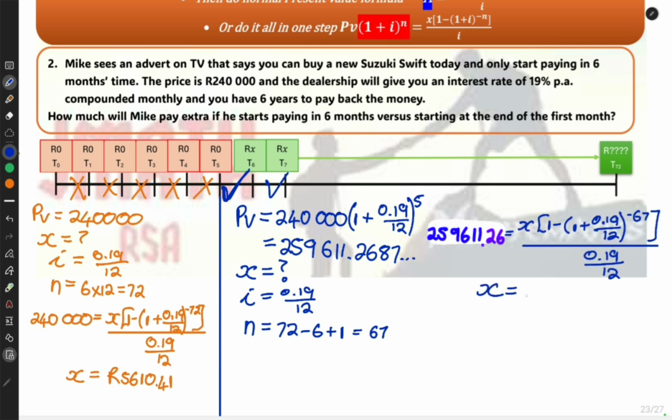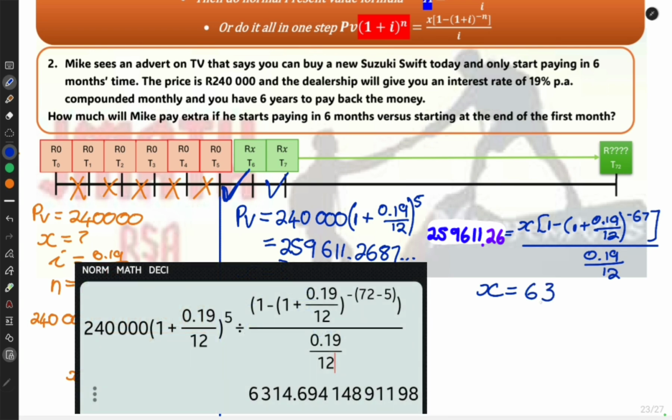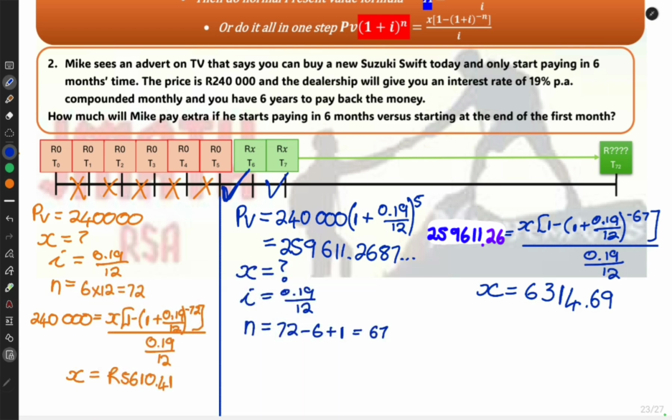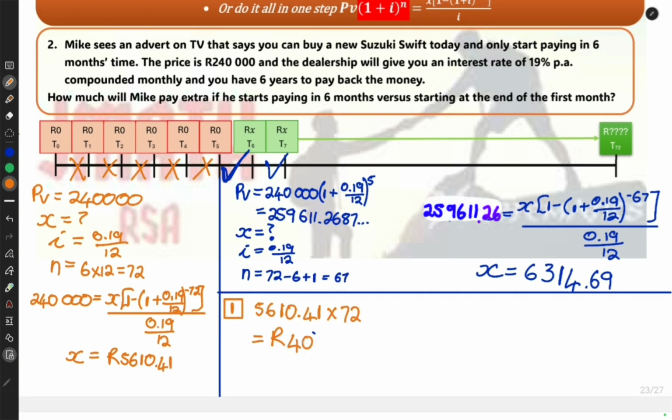And according to the calculator, his new x value is going to be 6,314.69. Okay, so you can see there's a big increase in what he's actually going to have to pay per month. But now remember, we still need to answer their question. So they're asking me, how much more would Mike pay in this second option versus the first option? So what we actually then have to do is take the x value multiplied by the time he took to pay it, and then compare those two values.